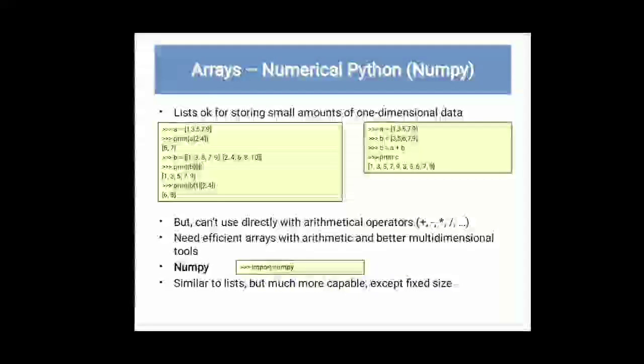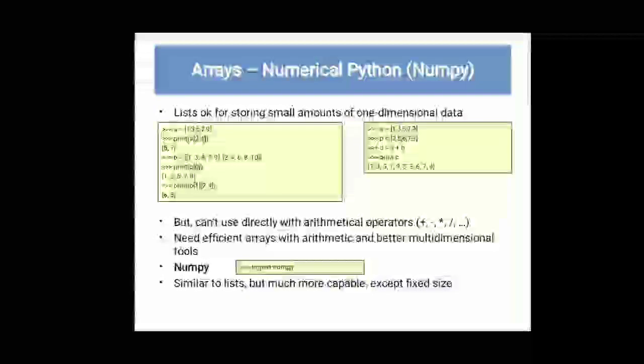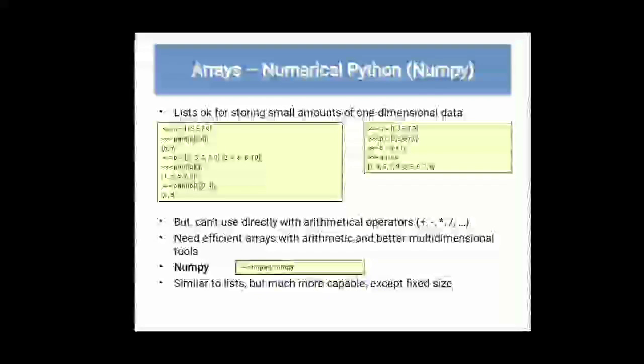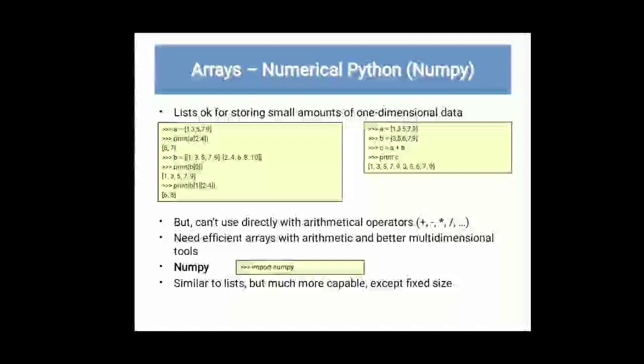But we can't use these directly with arithmetic operators like plus, minus, multiplication, division. We need efficient arrays with arithmetic and a better multidimensional tool, so there is the use of NumPy. We have seen how a simple array works. Why use NumPy? Because we want to perform arithmetic operations on multidimensional arrays. It is similar to a list but much more capable, except for its fixed size. You can see a, b, c is equal to a plus b, print c.